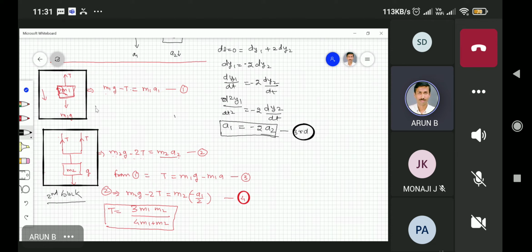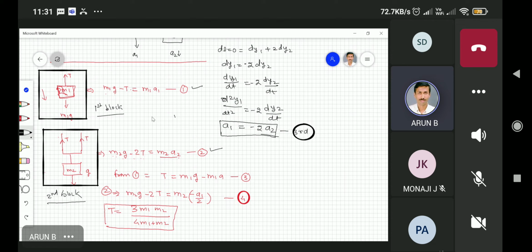So this is block 1, the first block. And then there are 2 equations, one block corresponds to 1 equation, the other block corresponds to 2, and then you put a third. Otherwise, you will not be able to solve. Otherwise, you cannot calculate the unique value of acceleration, and you cannot calculate the unique value of tension.